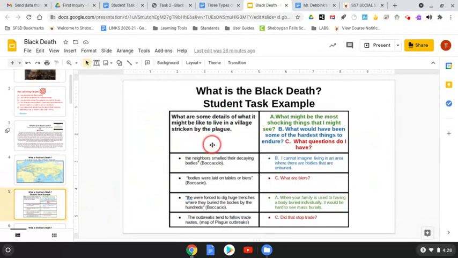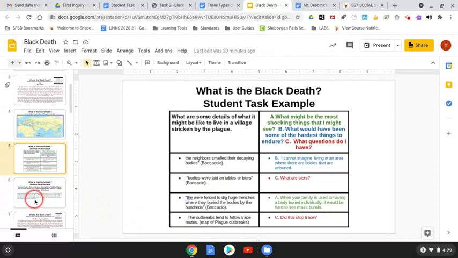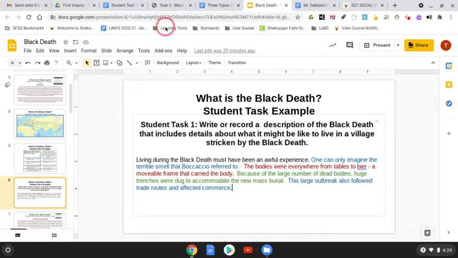Slide number 5 is the sample that we've given you. We have found some information from our two sources and listed it here with questions that might go along with it. What might be the most shocking things that I might see? What would have been some of the hardest things to endure? What questions do I have? And you can see on the left-hand side here, we put down information and then listed Boccaccio for the first three as the source. And when all was done, as far as collecting our information, we went to our student notebook and actually typed one paragraph here about the Black Death. What is the Black Death? So that was the first task.